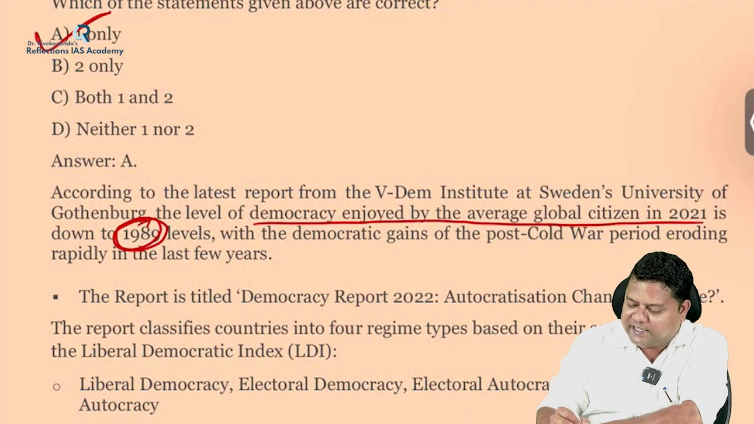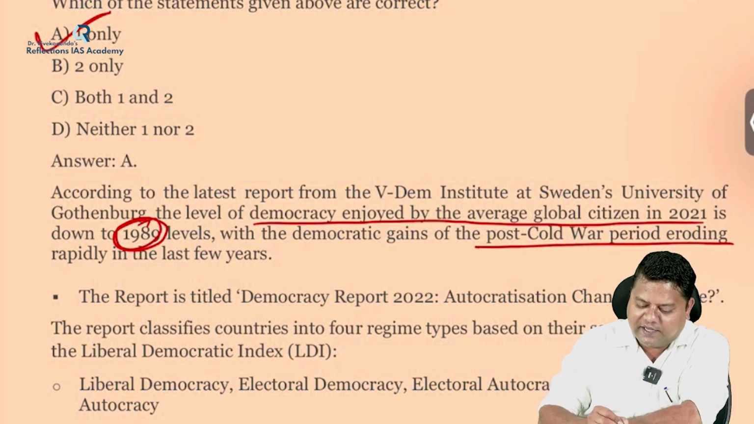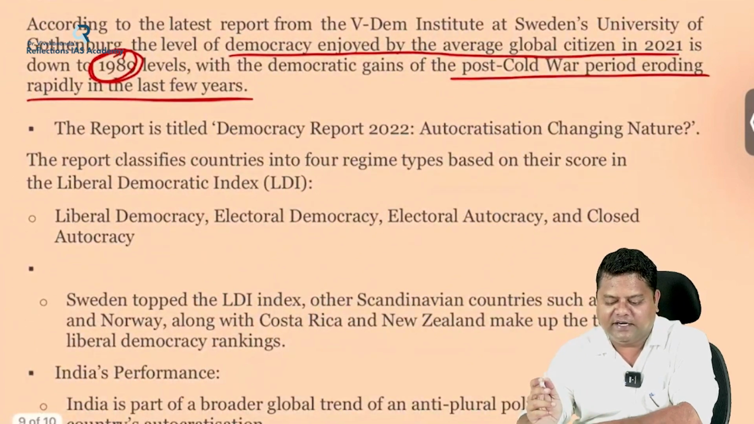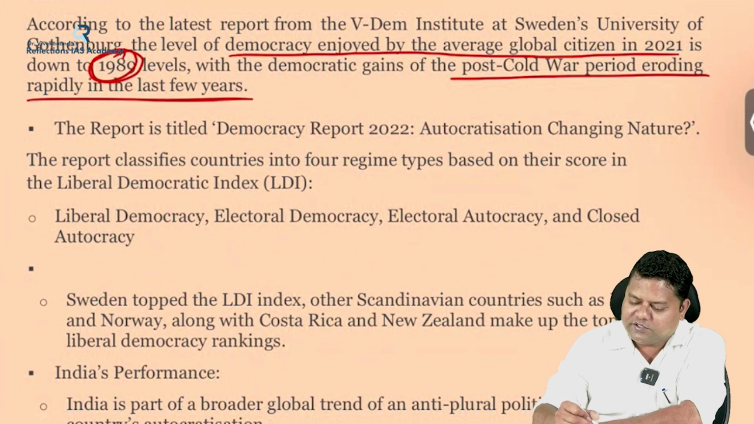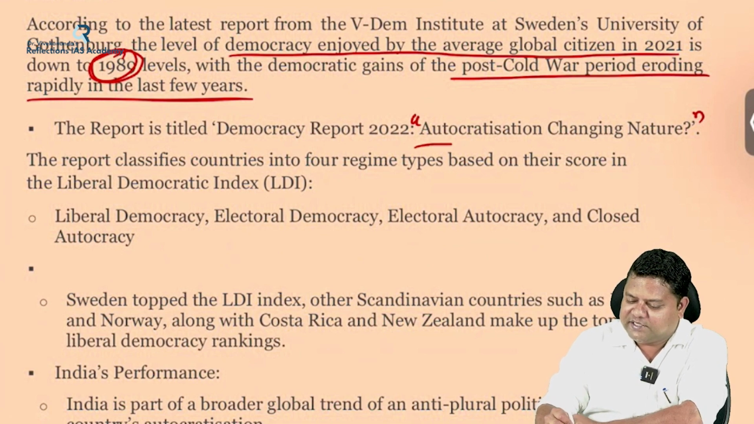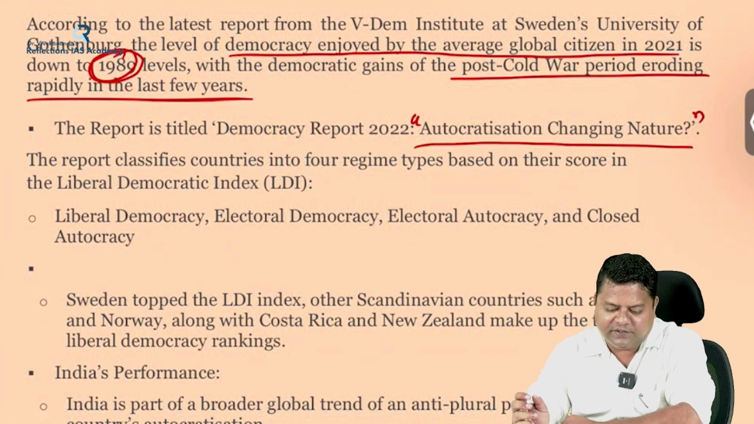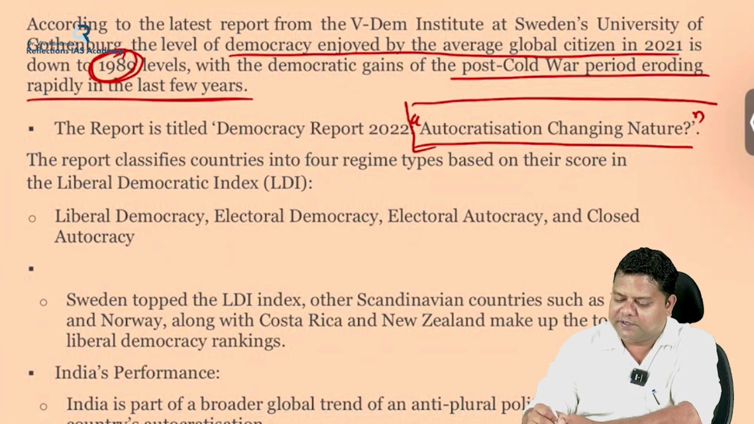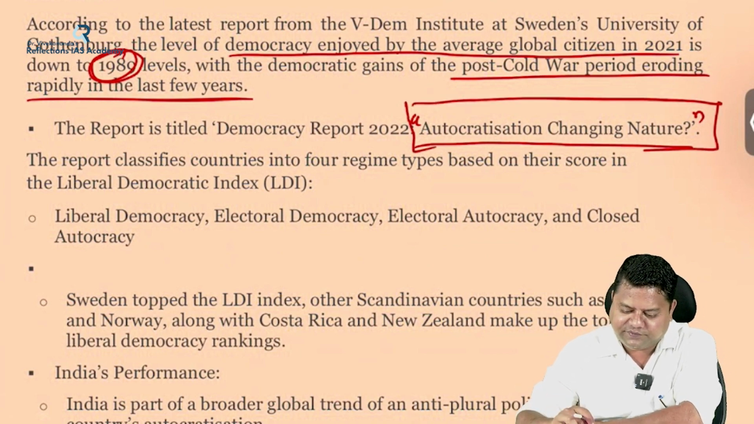The democratic gains of the post-Cold War period have been eroding rapidly in the last few years. The title or theme of this report, Democracy Report 2022, was Autocratization Changing Nature. Autocratization Changing Nature is the theme. In the State Civil Services examination, you might directly expect questions on themes.